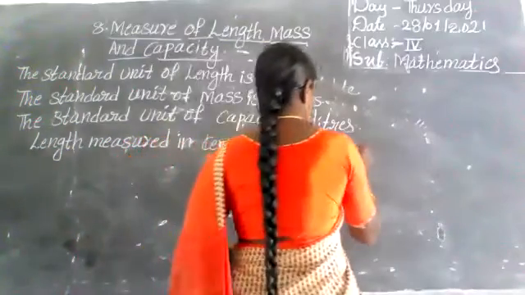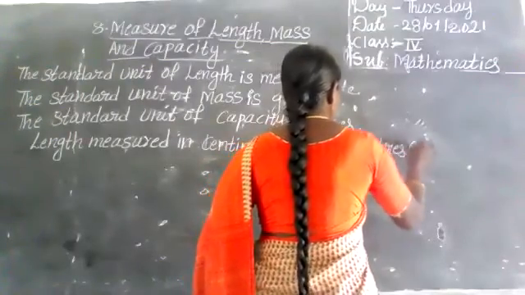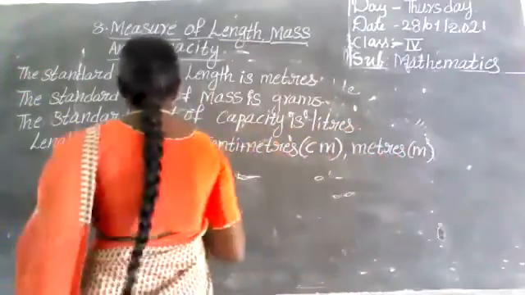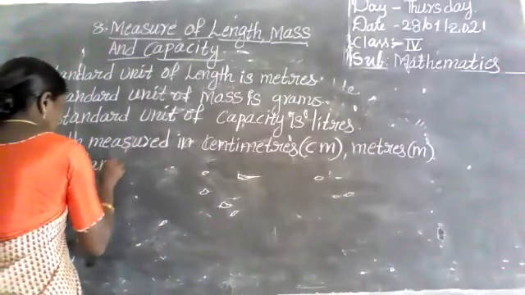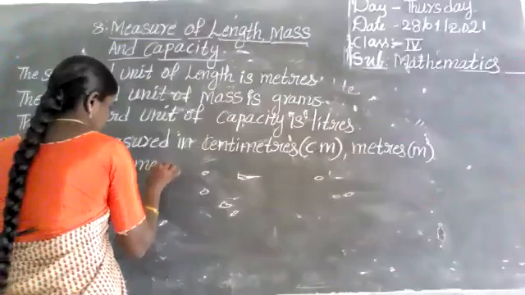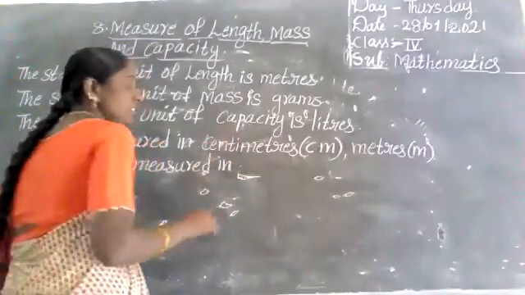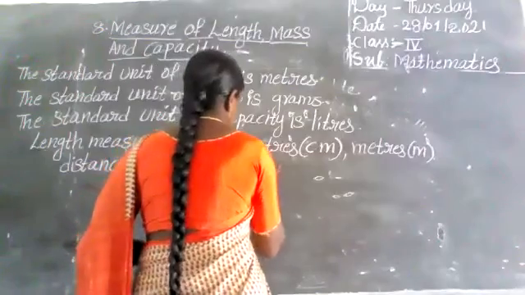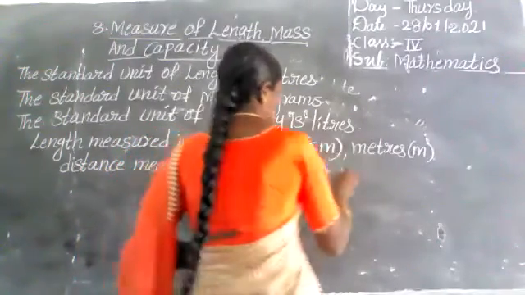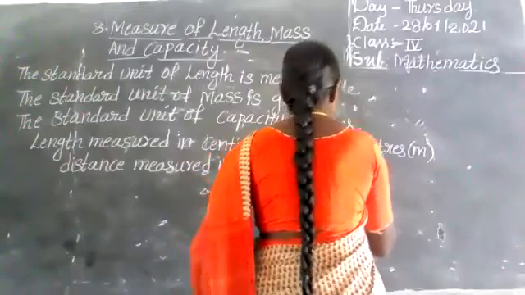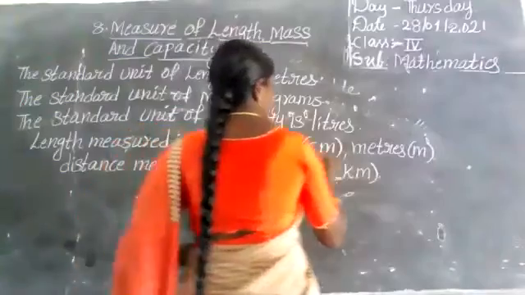Meters, short form is m. Distance we measure in kilometers, short form km.